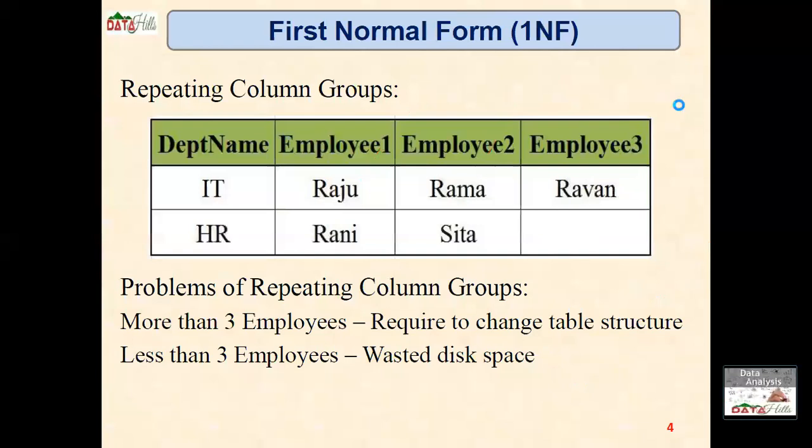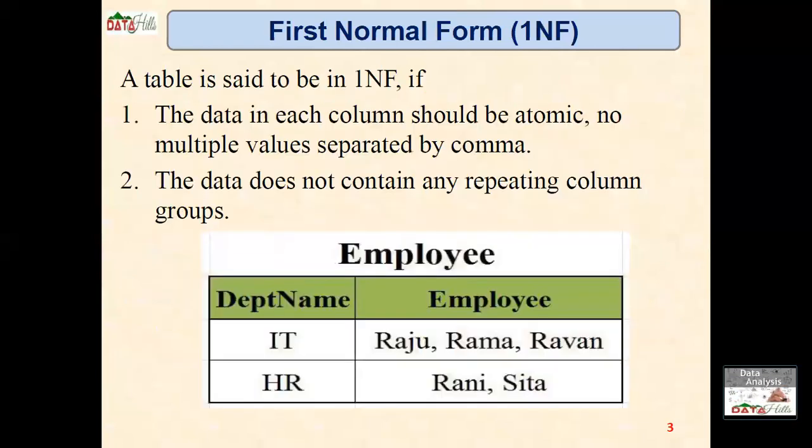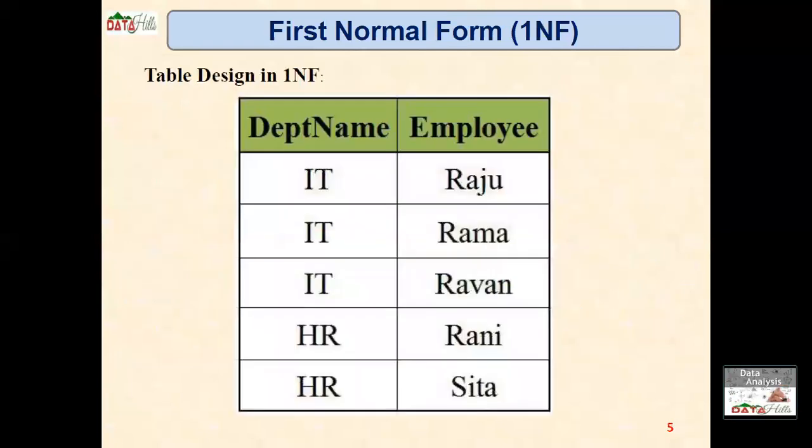It is better to follow the first and second steps, the first 2 points. Then it is better to convert the data like this. See, IT Raju here, each column has only one cell, that is, each cell has only an atomic value. There are no values separated by commas. Next, there are no repeated column groups, but some redundancy is there.